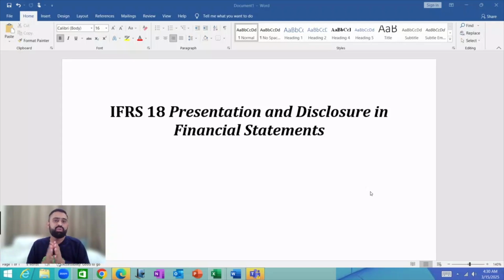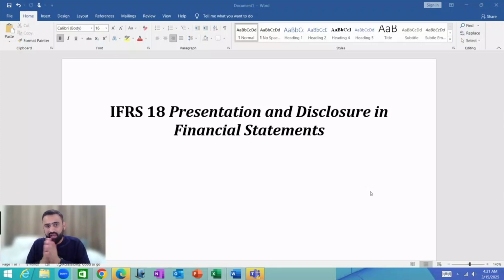When we prepare financial statements, we basically have to prepare the profit and loss account and other comprehensive income, the statement of changes in equity, and the statement of financial position. It includes the cash flow statement, and the related disclosures and notes. These are the components of the financial statements.